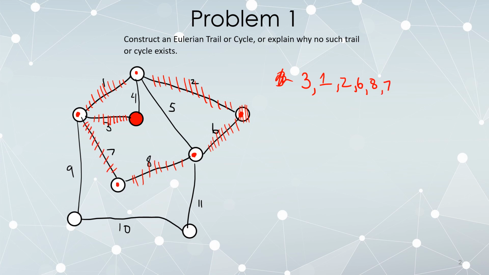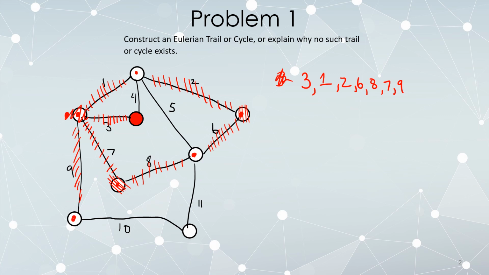7 was a bridge. It disconnects that vertex, so let's ignore it now. Now I'm back here. My only remaining option is to follow edge 9, which is a bridge because it will disconnect this vertex, but that's my only choice. So now this vertex is done, and we followed edge 9.